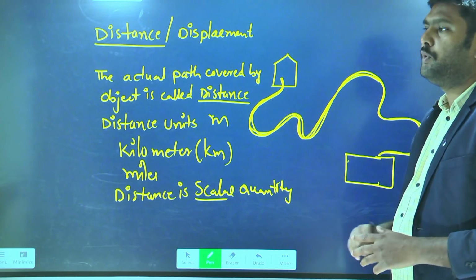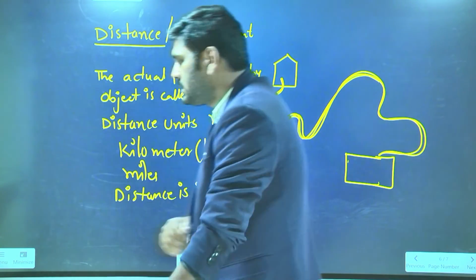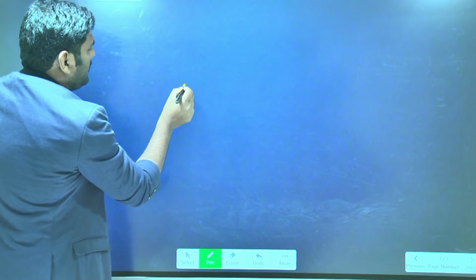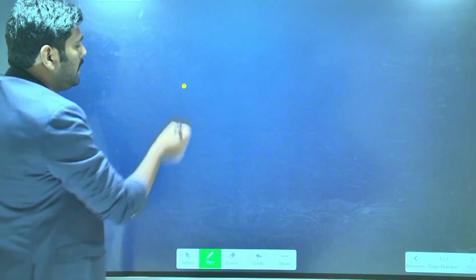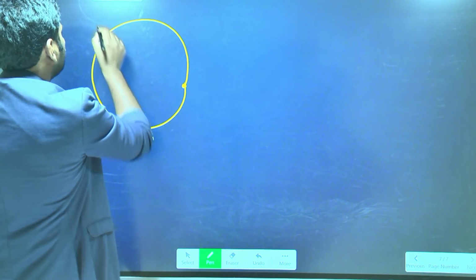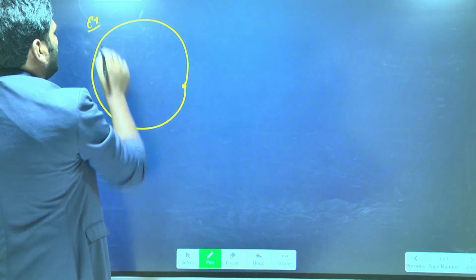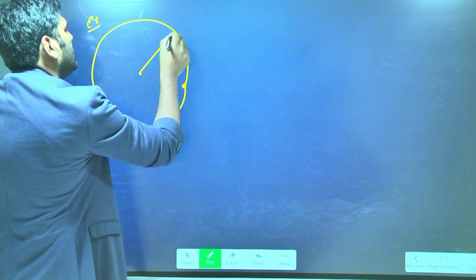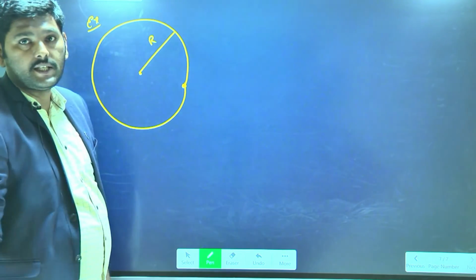Now I will give one more example. An object, let me take a particle or a vehicle, moving in a circular path. The circular path has a radius r.